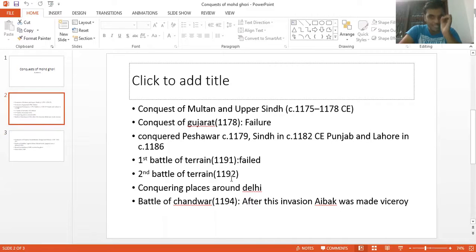Muhammad Ghori won over Prithviraj Chauhan. But let me tell you that the army of Prithviraj Chauhan was larger than that of Muhammad Ghori, but the efficiency of the Turkish army was far better than that of the Indian rulers, because of the cavalry of the Turks.